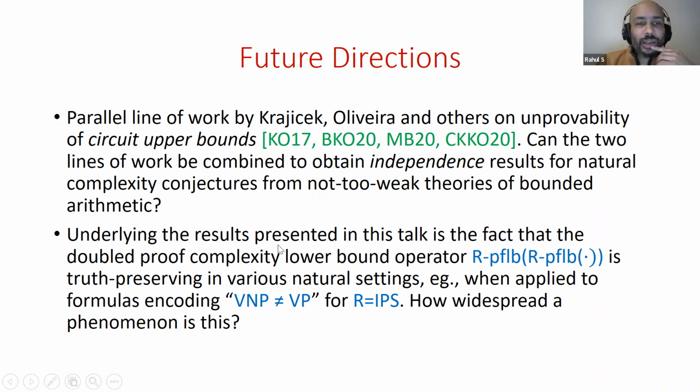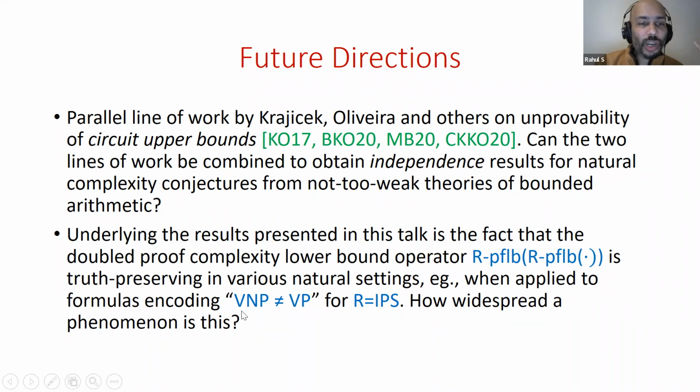And finally, technically, I didn't talk much about the techniques because I thought it was more interesting to just explain the results themselves and their motivation. But technically, this double proof complexity lower bound operator, R proof lower bound of R proof lower bound, the truth preserving property it has is something that comes up in both of the results that I mentioned here.